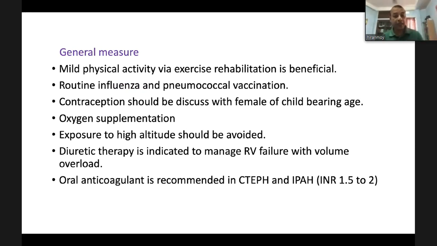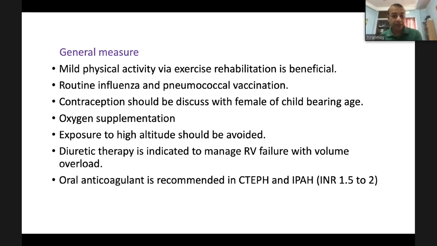Routine influenza and pneumococcal vaccine. Contraception should be discussed with females of childbearing age because pregnancy causes increased mortality in case of Cor Pulmonale. Oxygen supplementation is given, and exposure to high altitude should be avoided.